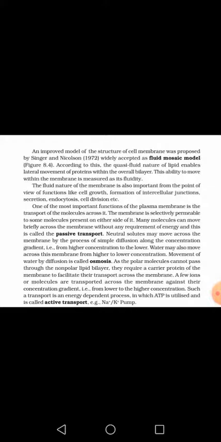We can assume lipids as an ocean and proteins like icebergs, like in the ocean icebergs can float here and there. Similar to it, the plasma membrane is made up of bilayered lipids, and the proteins are embedded in it. Due to the quasi-fluid nature of the lipids, these proteins can easily move here and there in that particular layer. Okay.